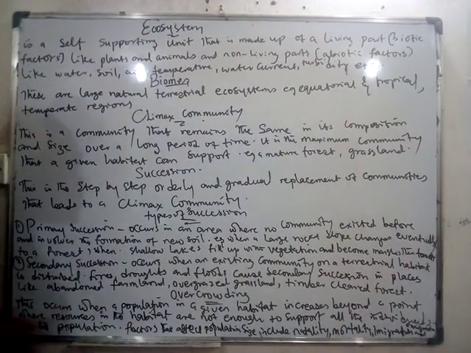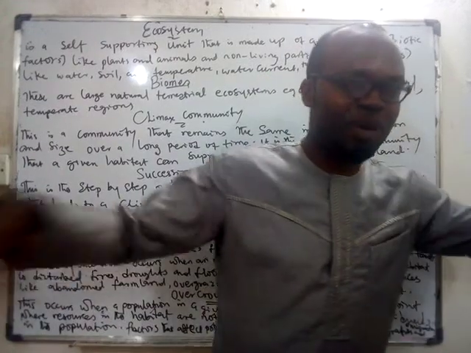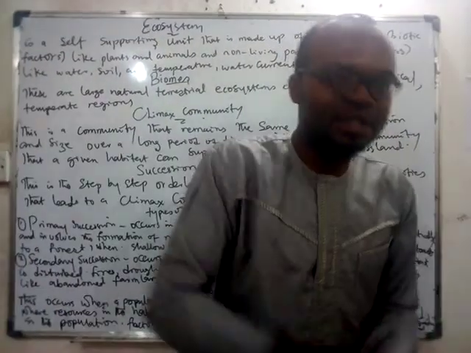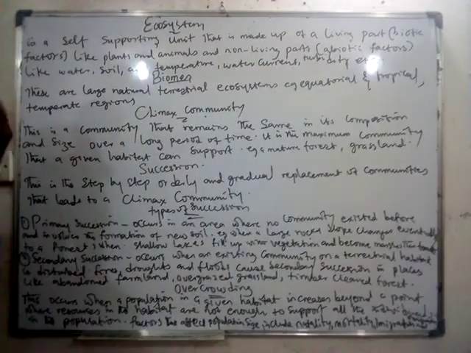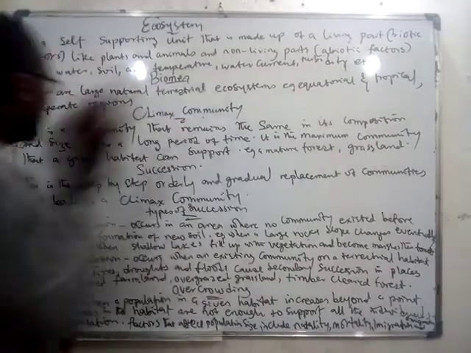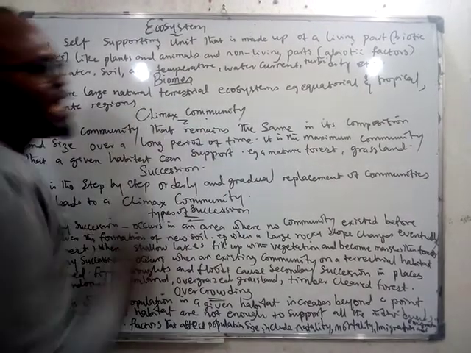Is that clear? Yes. Now we'll talk about climax community. I told us that a community is made up of different populations. It's made up of what? Different populations. It could be human beings, it could be plants, it could be other animals. You understand? Now, if you have a community that has remained the same in its composition and size over a long period of time, we call it what? Climax community.